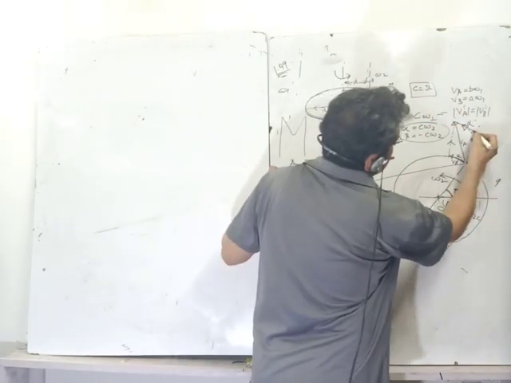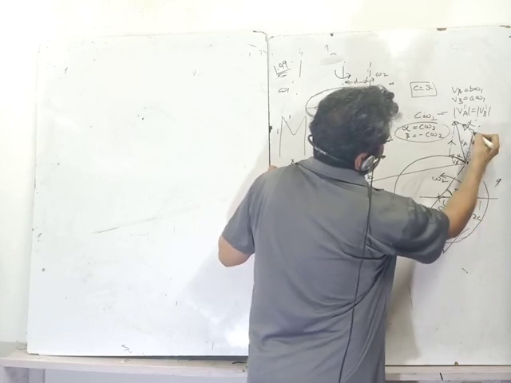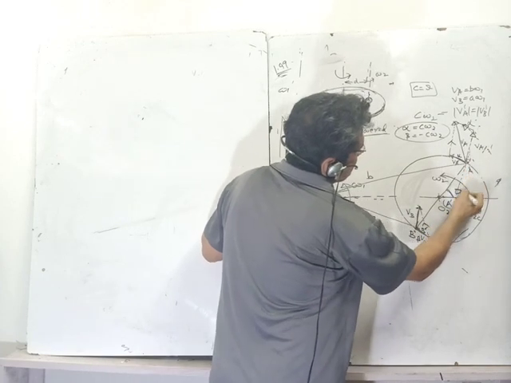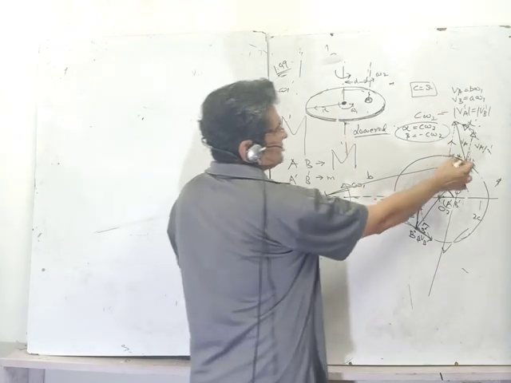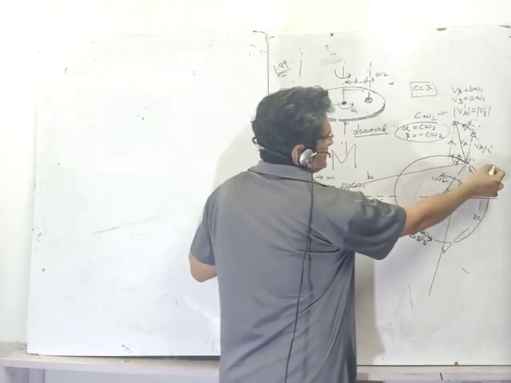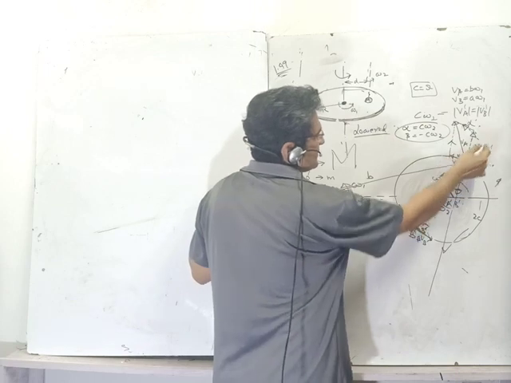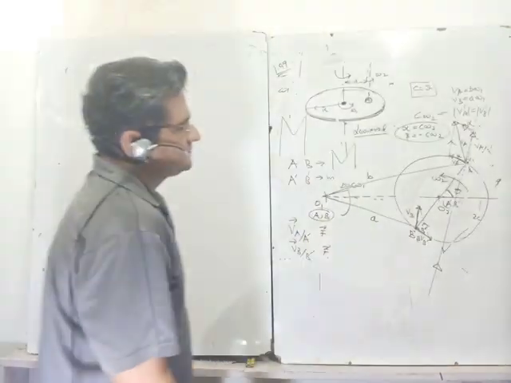It will be slightly less actually. To the scale I'm not doing, so it will be difficult. So this will give me the direction of the friction force which will be acting on point A because of the greater velocity of the moving bigger disk and less velocity of this disk, and directions are also different. So this is the direction of the friction force.